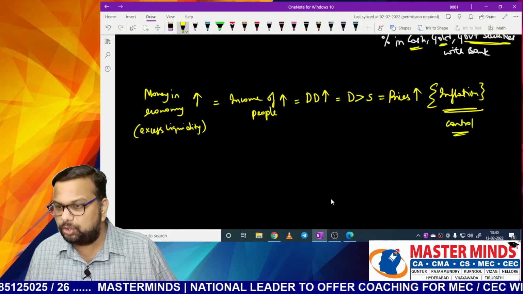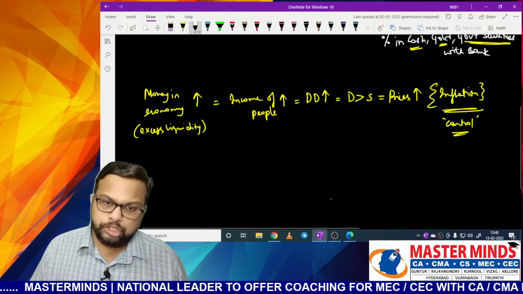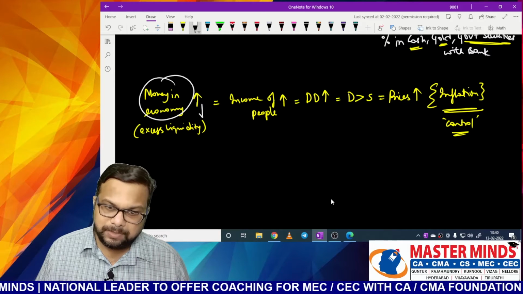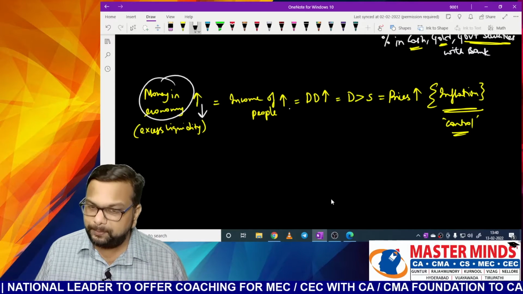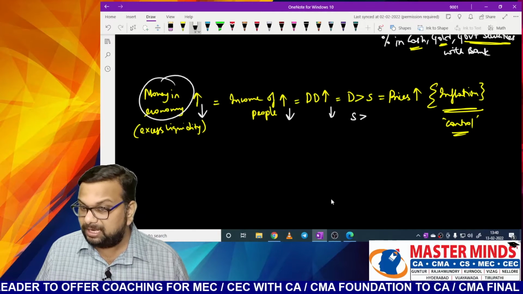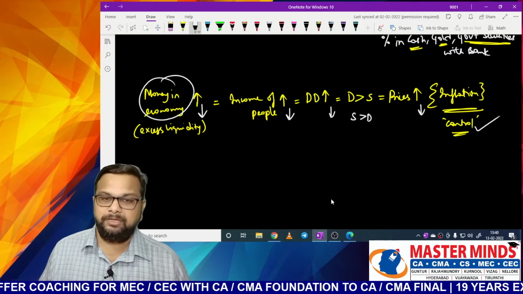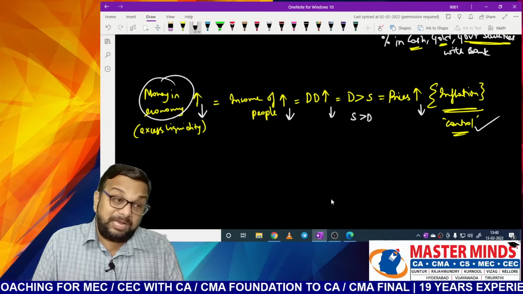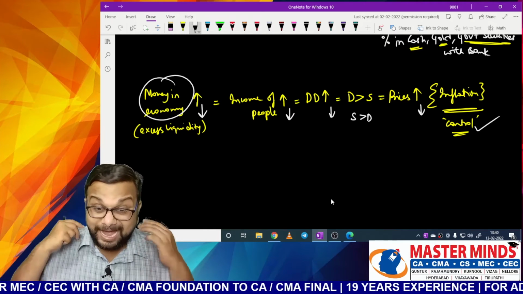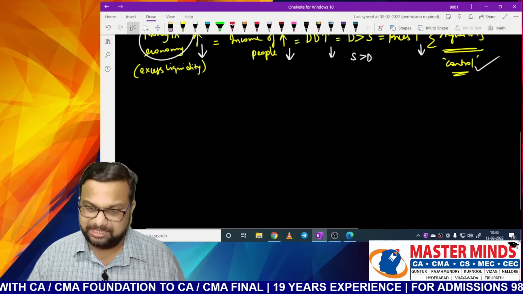And one of the objectives of RBI is to control inflation, right? It has to control inflation. So how to control inflation? The only solution is to reduce the money in an economy. If the RBI is able to reduce the money in an economy, income of the people will decrease, demand decreases, supply will be greater than demand, prices will decrease, and inflation can be controlled. So if RBI simply asks the people to reduce the amount of money with them, they're not going to listen. So RBI has to act in an economy. How will it act? Let us see that now.